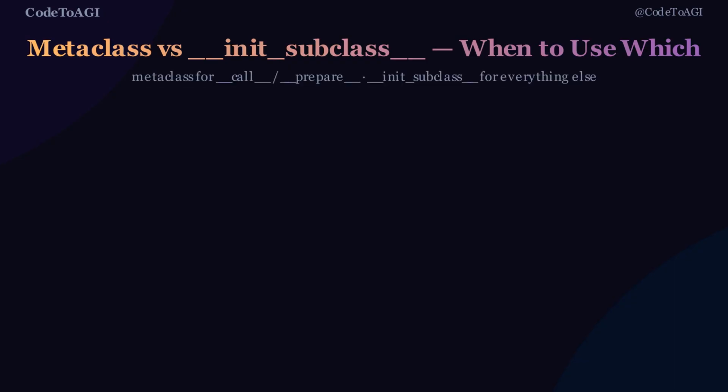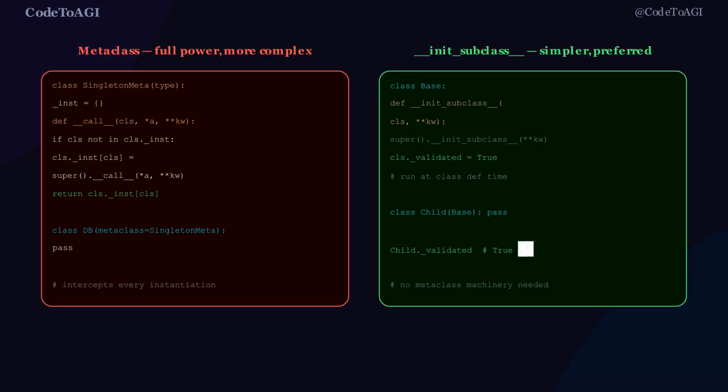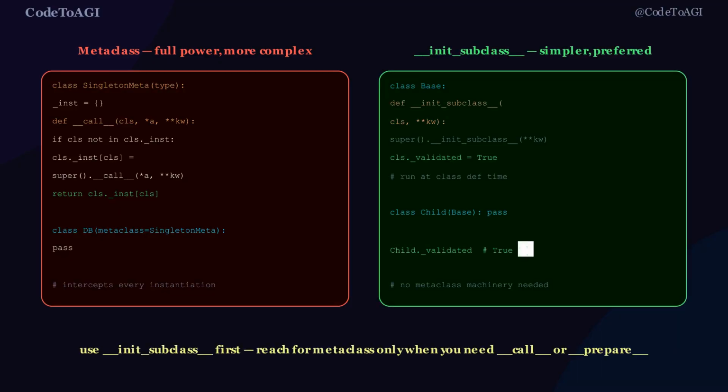When should you write a metaclass versus using __init_subclass__? Look at the two panels. On the left, a singleton metaclass. It overrides __call__, which intercepts every time someone instantiates the class. This is something only a metaclass can do. __init_subclass__ runs at class definition time, not at instantiation time. On the right, a base class using __init_subclass__. It marks every subclass at definition time. No metaclass machinery needed. The rule is simple.